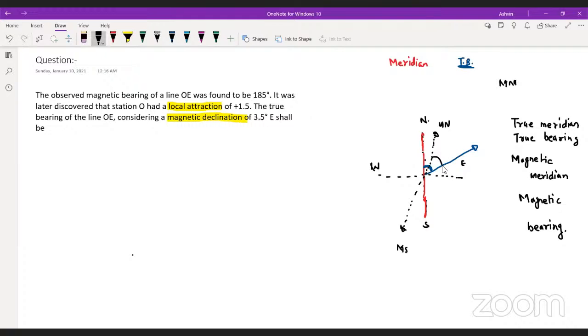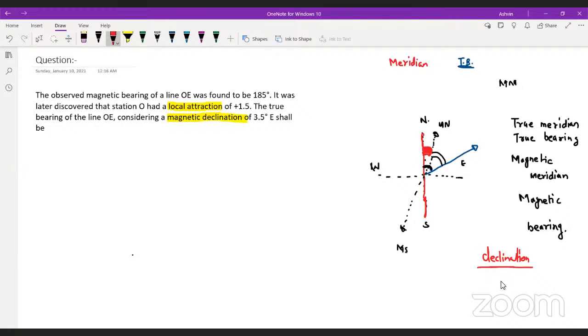So basically what happens all the time, we measure this thing, but we want this thing. And now the difference of the angle between the magnetic meridian and the true meridian is called nothing but the declination. Okay, Vikas Kumar, are you guys getting it?